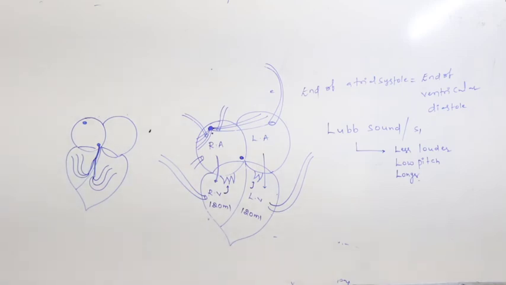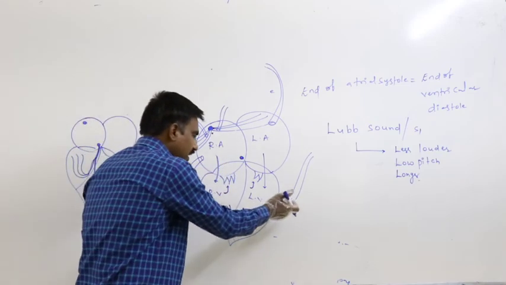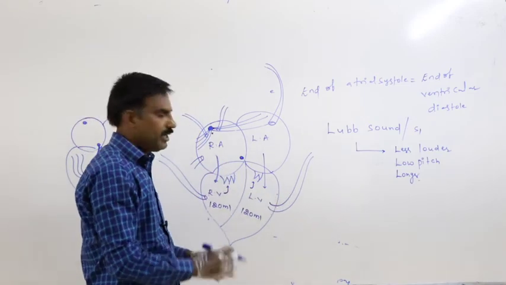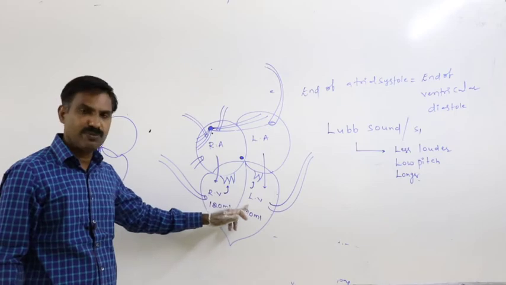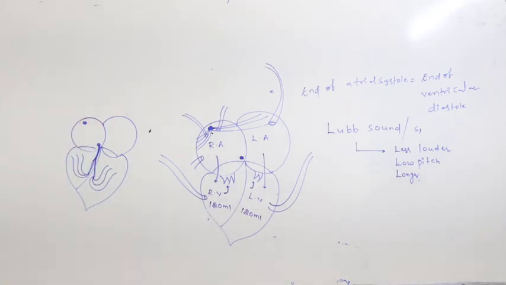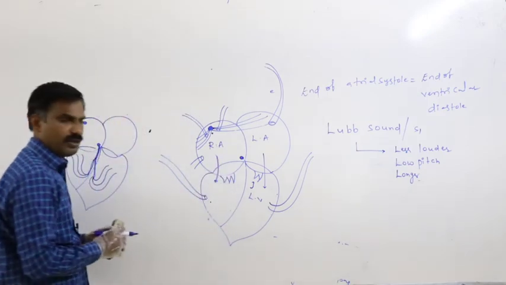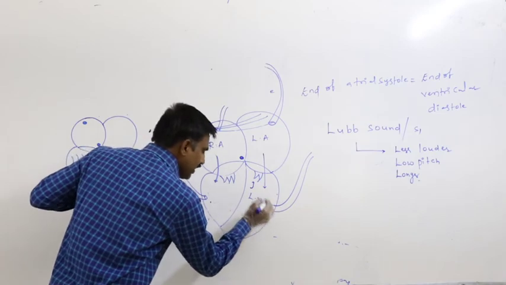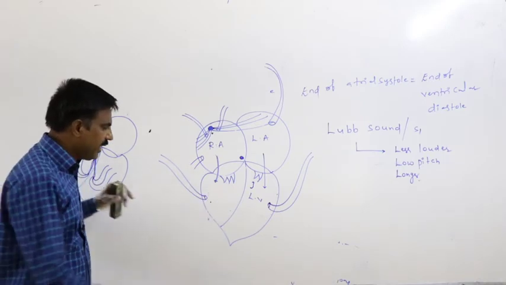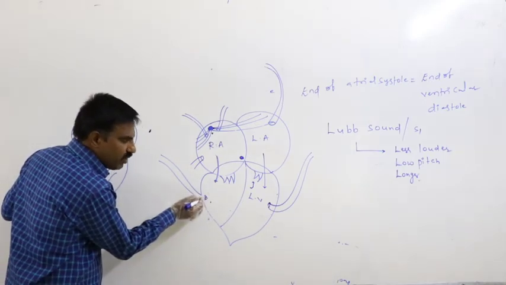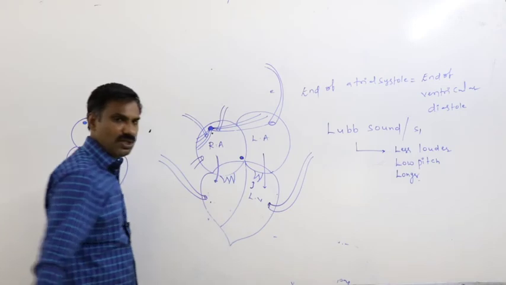So whenever the tricuspid and bicuspid valves are closed, as the ventricles are in contraction, definitely pressure increases to peak level in both sides of the ventricles. Whenever the pressure in both sides of the ventricles increases to peak level, then definitely the pulmonary valve opens. The aortic valve also opens.